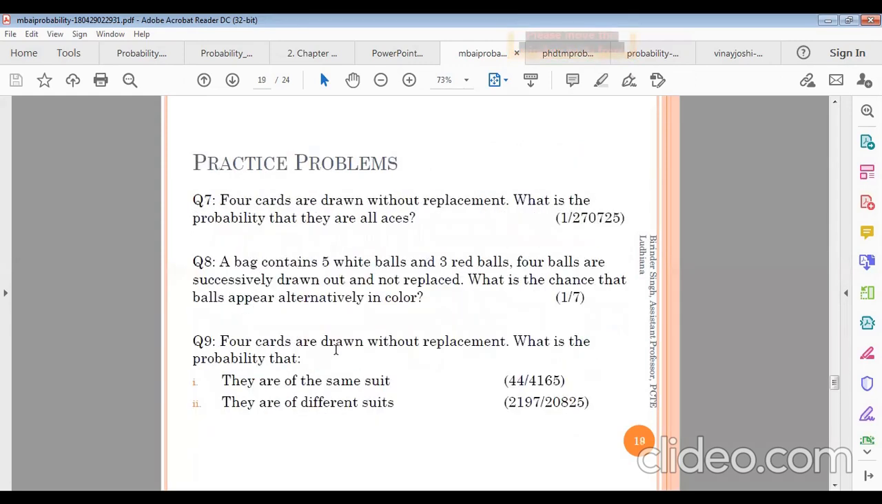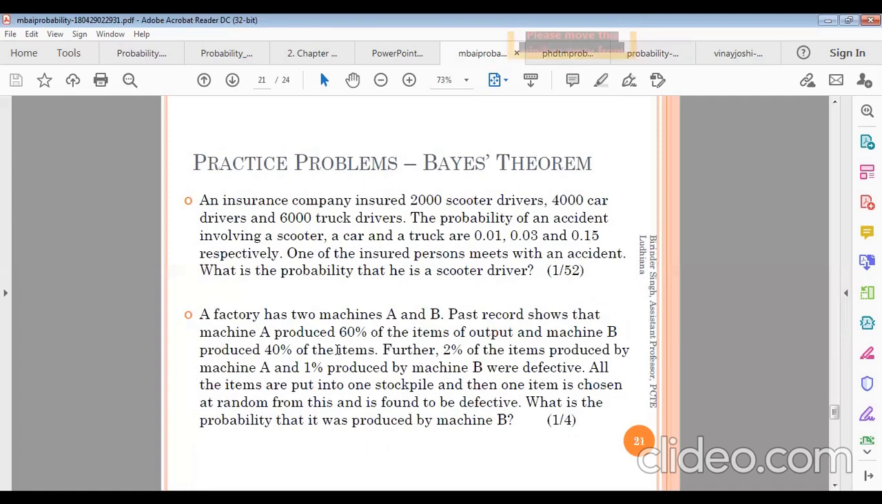And this is the practice problem we will discuss in the next class. This is the Bayes theorem, a very important theorem. In the next class, we will discuss this theorem and try to prove it. Okay, till then, bye for today. Thanks to everybody.